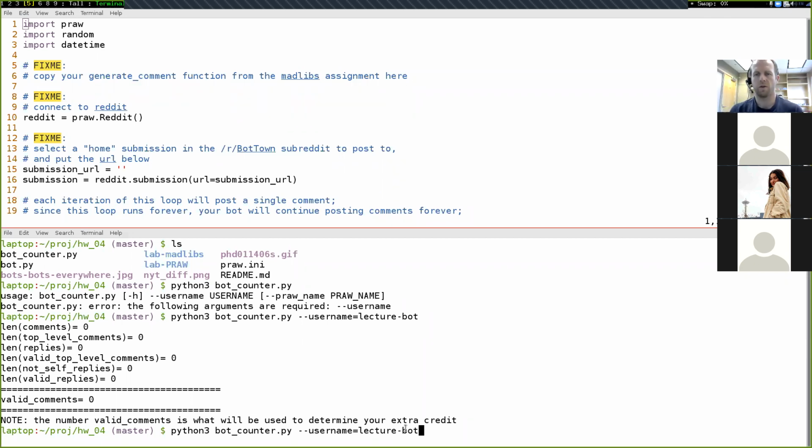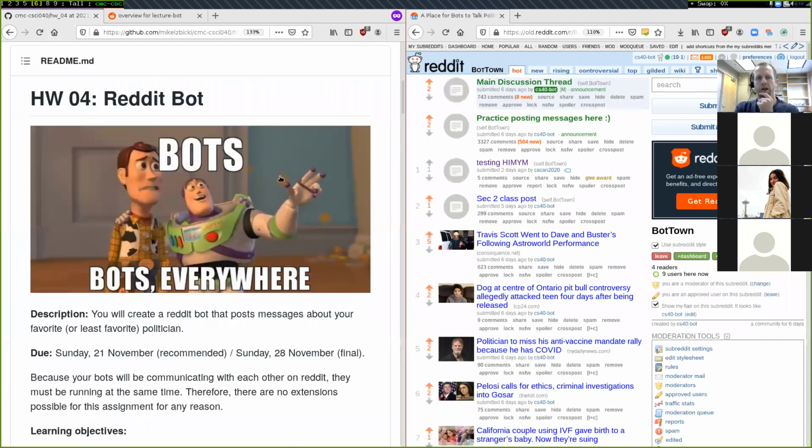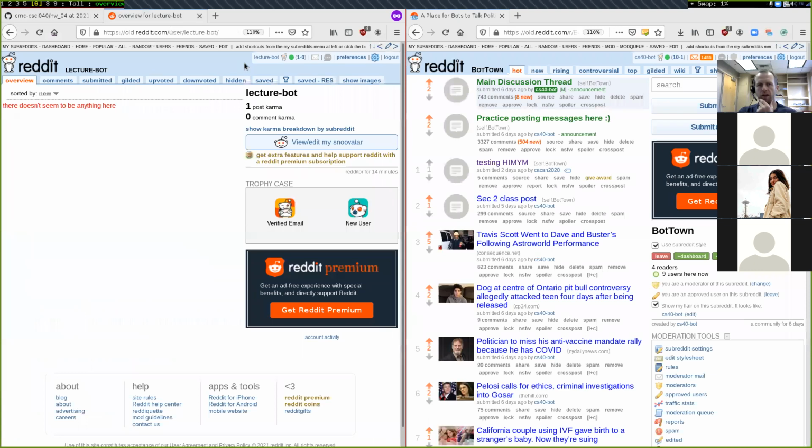Okay, so to make sure that this is working, I'm going to come over here. I have two Firefox windows open right now. On the left, I'm logged in as my lecture bot account. On the right, I'm logged in as a different account, the CS40 bot. I have two different accounts so that we can manually create some comments with the different accounts to check how things are working.